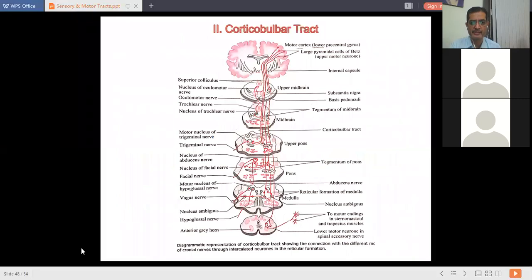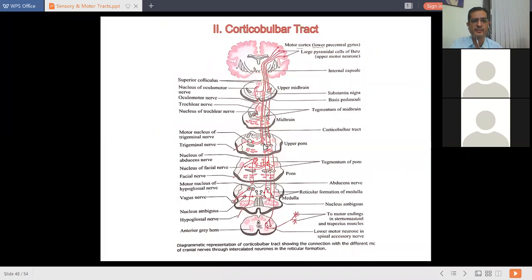We will take an example of this diagram. This tract starts from the primary motor area of the cerebral cortex. From the internal capsule they run downwards through different parts of the brainstem, that is, midbrain, pons, and medulla oblongata. All these fibers terminate at the reticular formation and also the nuclei of cranial nerves. This is the origin of the trochlear nerve, few fibers terminate here.